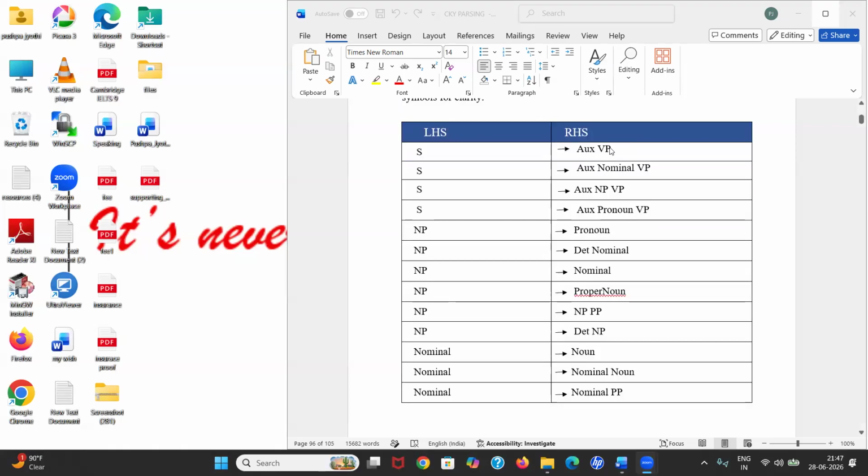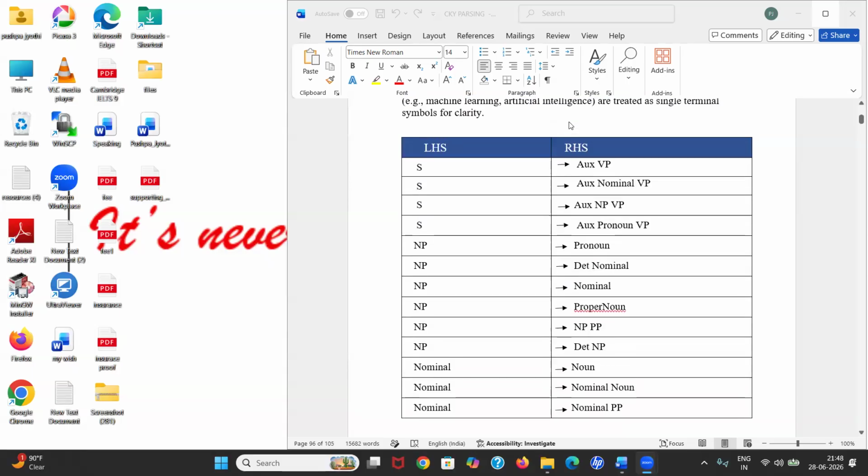Context-free grammar has 4 components: non-terminals, terminals, production rules, and the starting variable. Here, S is a non-terminal on the LHS, and there is one important rule on the LHS side. You always need to have only one non-terminal, and we can't have a terminal. On the RHS side, it depends. You can have both, or you can have neither. But on the LHS, you have to have only one non-terminal. There is one LHS and one RHS, and by using these rules we are going to derive our sentences.